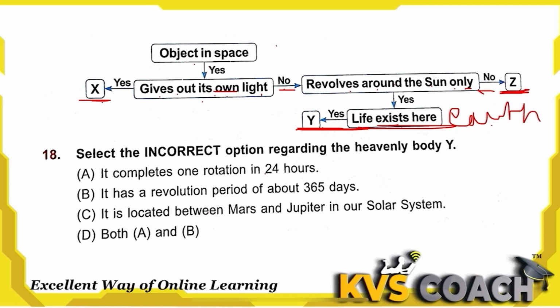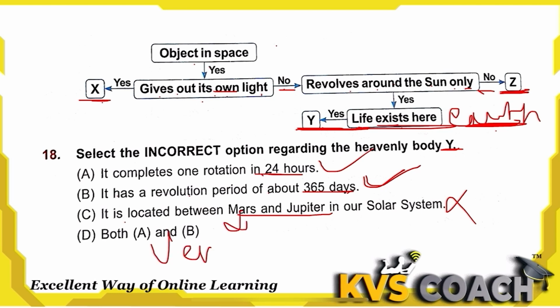The incorrect option regarding the heavenly body Y, let's check. It completes one rotation in 24 hours. This is right, Y completes one rotation in 24 hours. It rotates around its axis. It has a revolution period of 365 days or 1 year. This is also right. It is located between Mars and Jupiter in our solar system. No, this is wrong. Earth is not located between Mars and Jupiter. Earth is located between Venus and Mars actually.